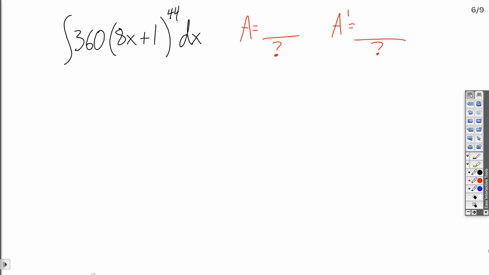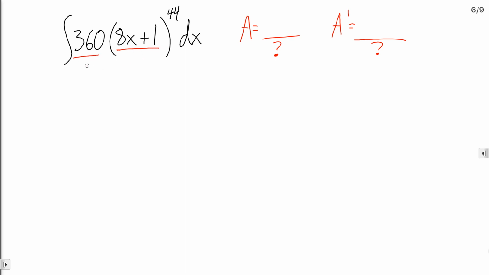Once again, in this unit everything is u substitution, so you automatically know you're going to use u substitution. But the reason I would know is I see 8x and I see 360, and I realize the derivative of 8x plus 1 is 8. 360 isn't 8, but it's a multiple of 8.